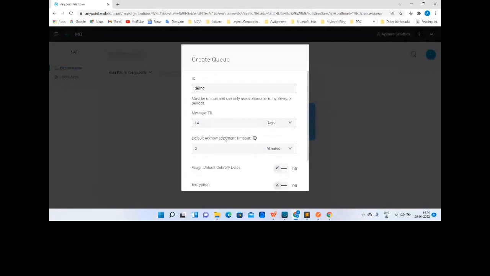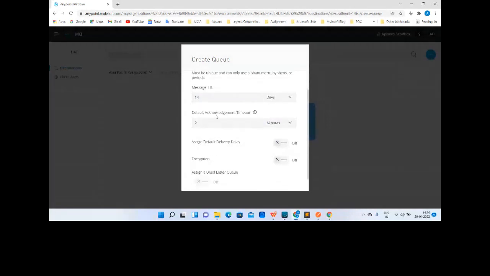Perfect. The next option is default acknowledgement timeout. What does that mean? It says how long a message remains unacknowledged before we return it to the queue. We will learn more about these acknowledgement modes in the operations when we perform the demo. Right now you need to understand that this is the time which says how long the message will remain unacknowledged before being returned to the queue. And if we are using it in our application, then it will be overridden by the application data that we place for acknowledgement timeout. Okay, perfect.